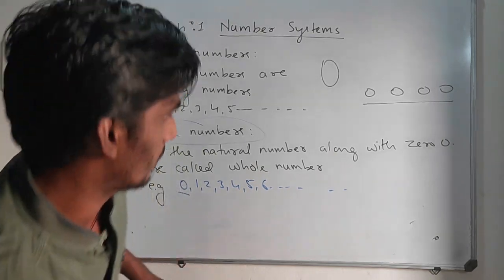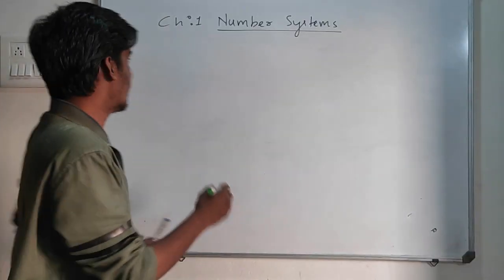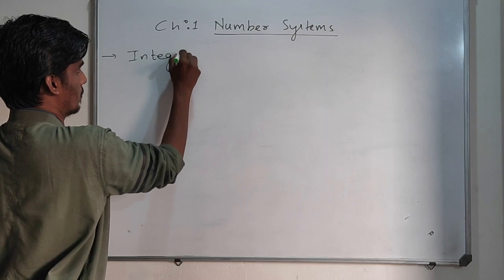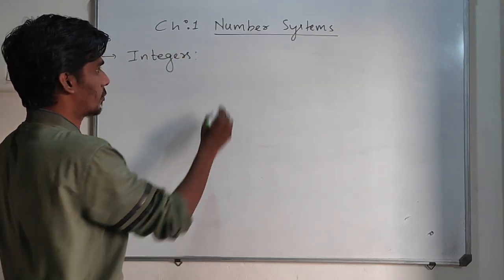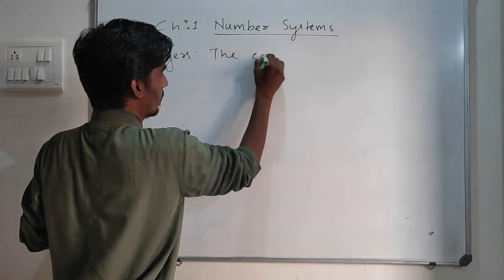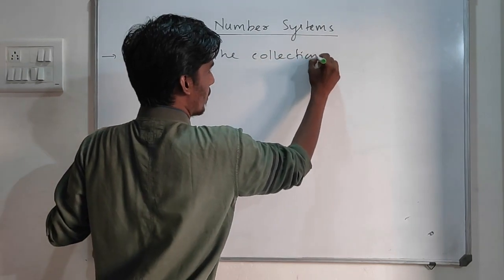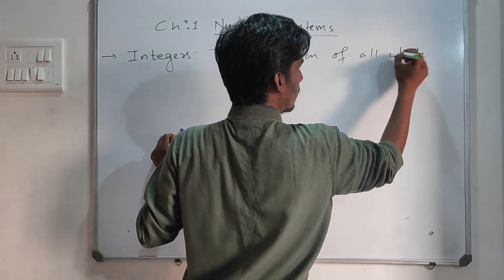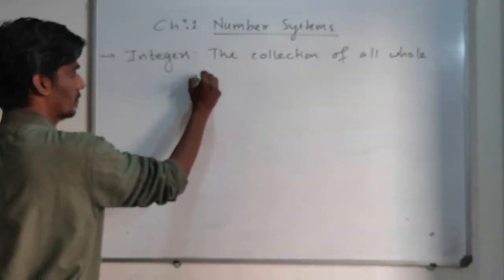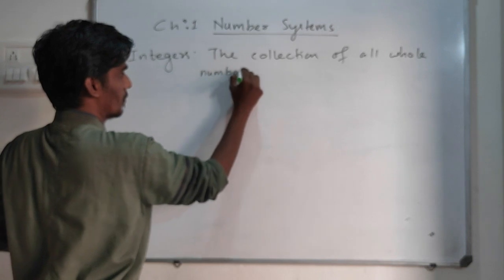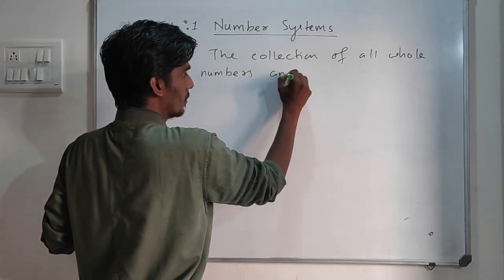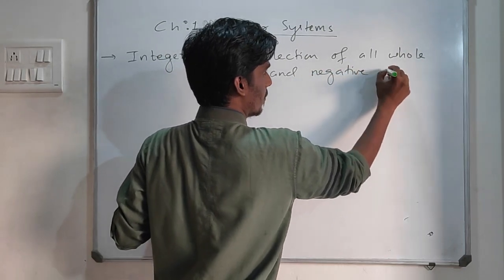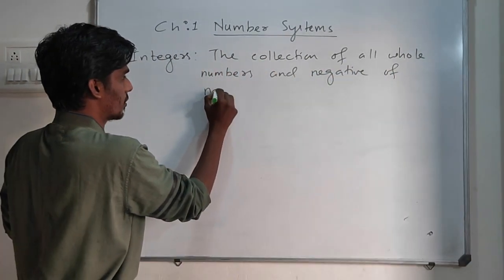Let's move to the third one, that is integers. Integers are the collection of all whole numbers and negatives of natural numbers.